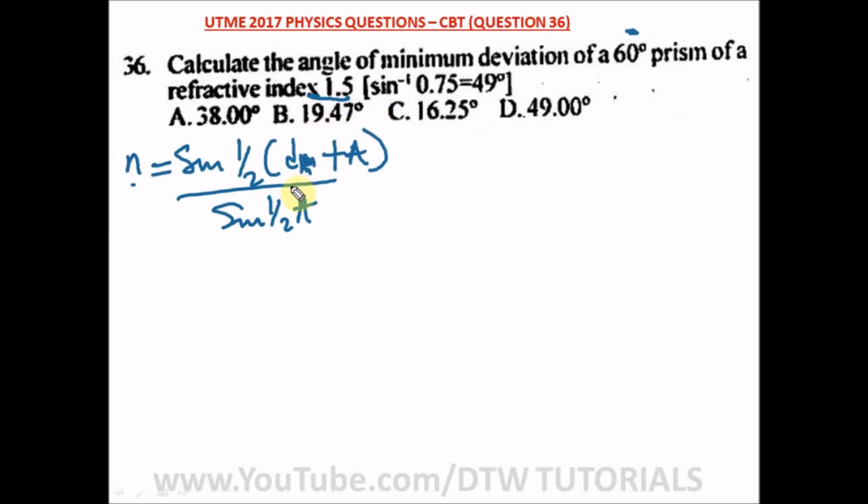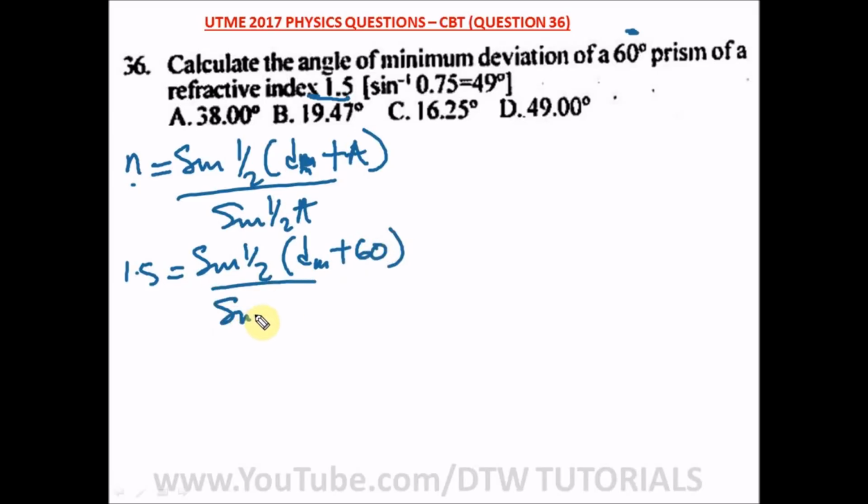We are looking for Dm. So we have n, which is 1.5, equal to sine 1 over 2 bracket Dm plus 60, over sine 1 over 2 times 60. So when this cancels, 2 here 1, 2 here 30, and what's sine 30? That is 0.5, that is half.